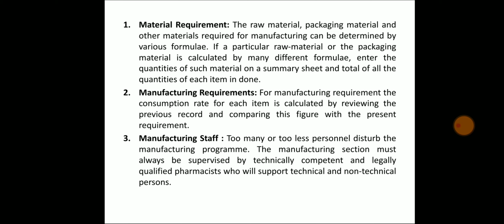Manufacturing requirements. For manufacturing requirement, the consumption rate for each item is calculated by reviewing the previous record and comparing this figure with the present requirement.